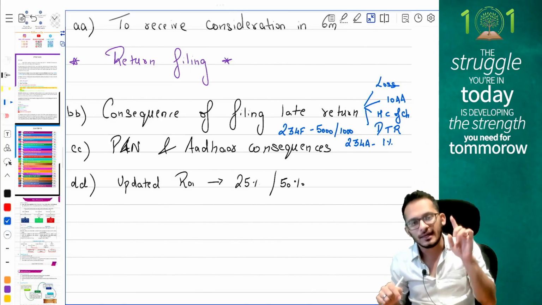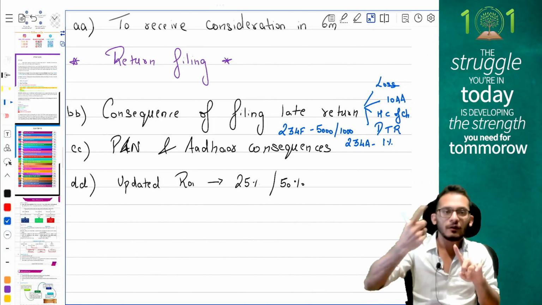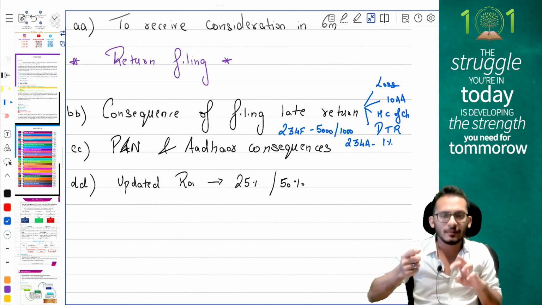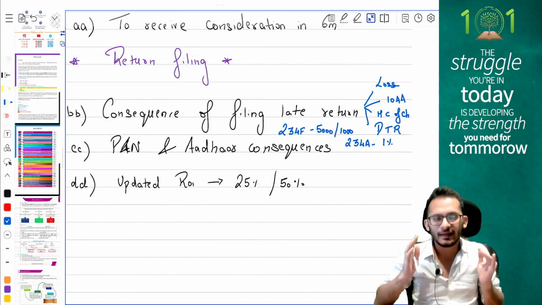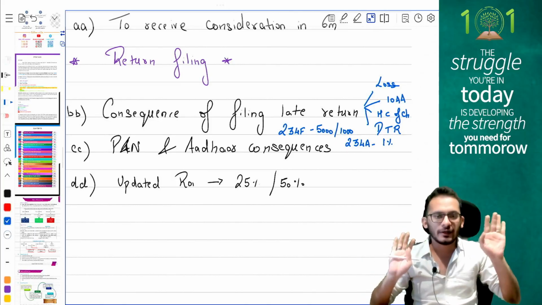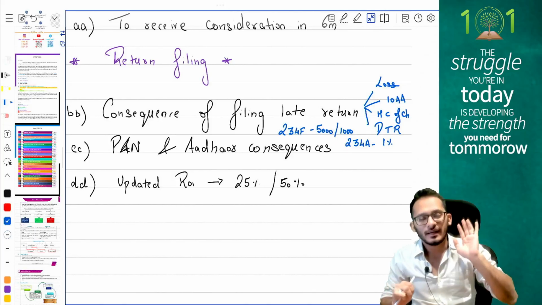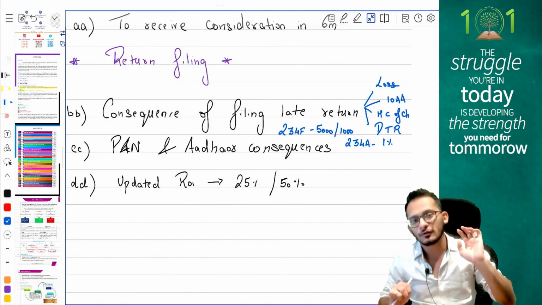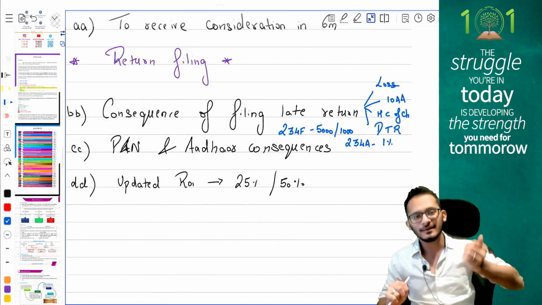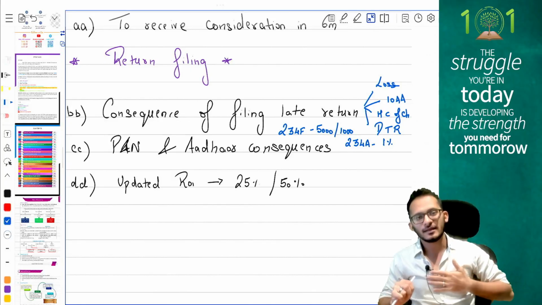Consequences of filing return late. No carry forward of losses. No claim of 10AA. Heading C of chapter 6A is denied to you. You can only opt for the default tax regime, and you will be levied a late filing fee of 5,000 rupees in case income is more than 5 lakhs and 1,000 rupees in case income is less than 5 lakhs.